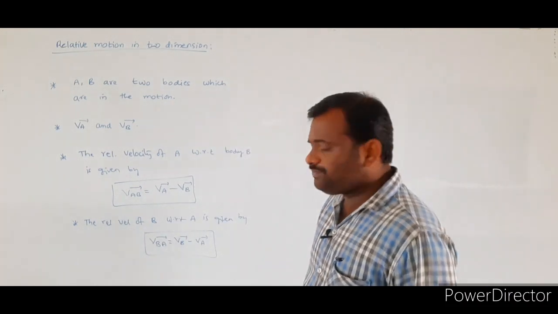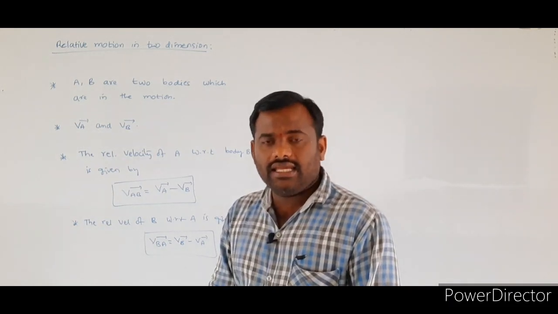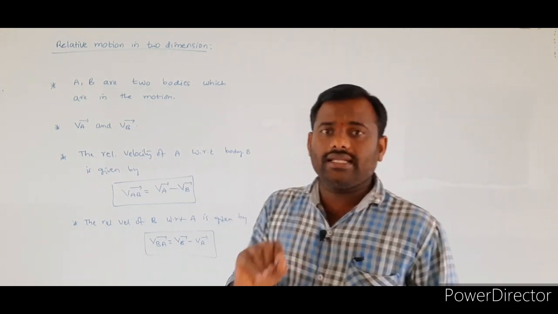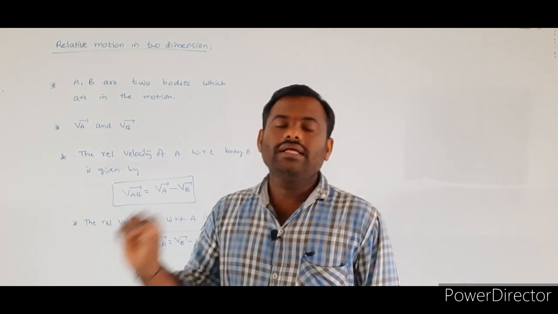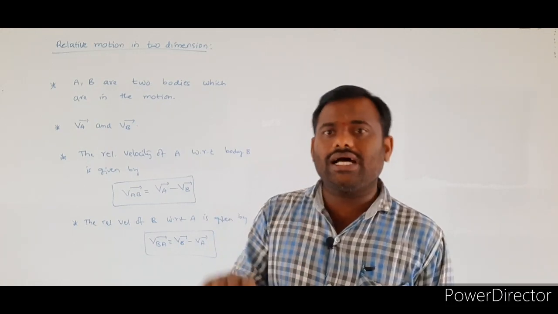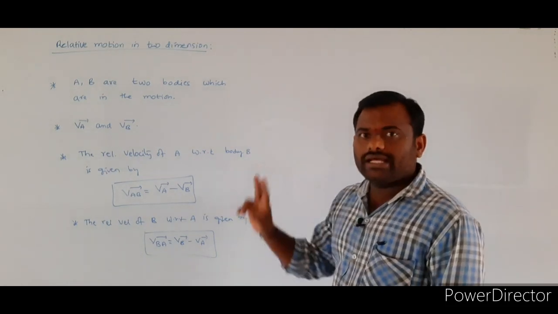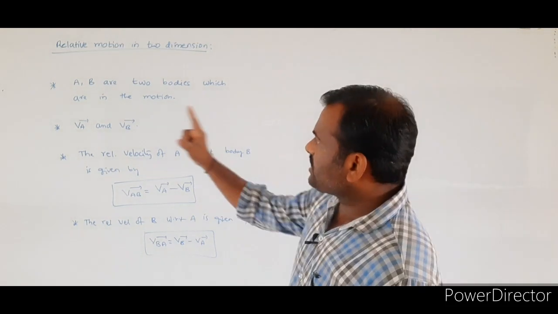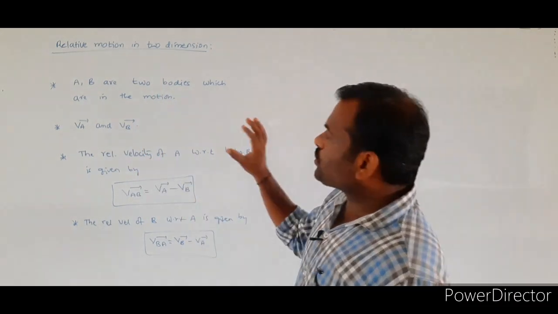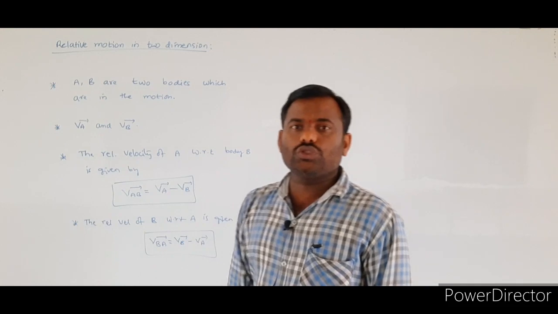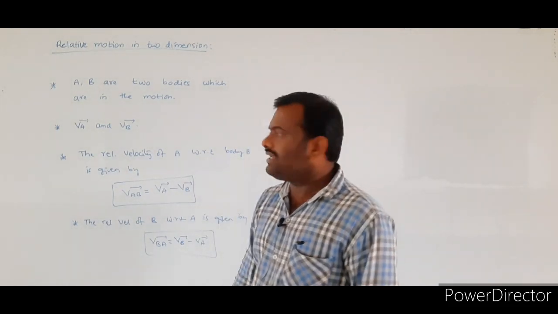Once again, in relative motion we are explaining either the position of one body with respect to the position of another body, or the velocity of one body with respect to another body. For that, I consider two bodies: the first body A and the second body B, and I assume both are in motion.